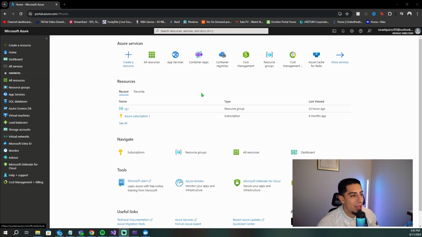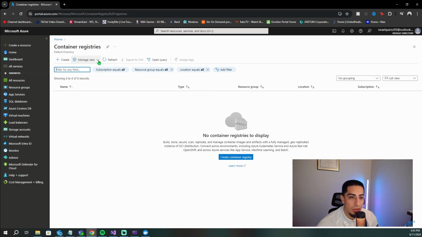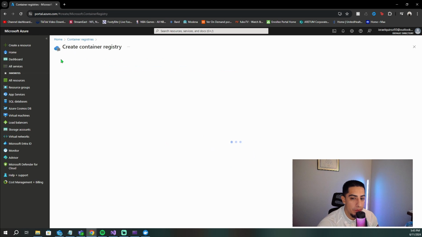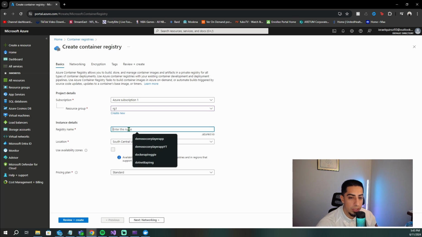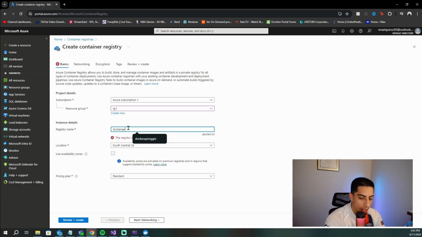All right, guys, so I am at the Azure portal, and I'm ready to create my container registry. So I already have my Azure subscription ready, and I have my resource group created. So if you guys don't have either of those set up, go ahead and set those up and then come back. But I'm going to go and do a container registry. So click that. We're going to do a create. Now I'm just going to select my resource group. I'm going to just enter literally anything. So let's do Docker API YT.